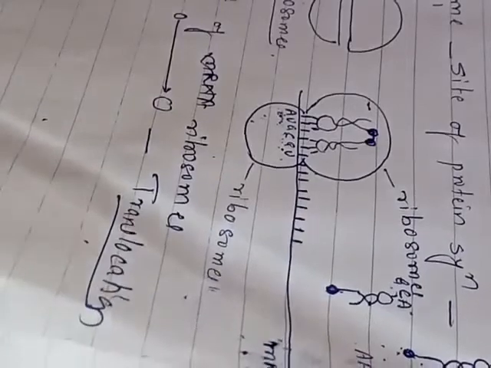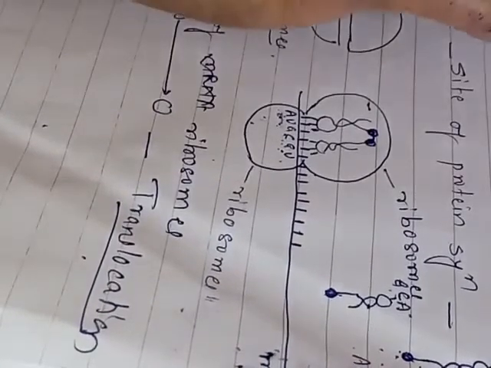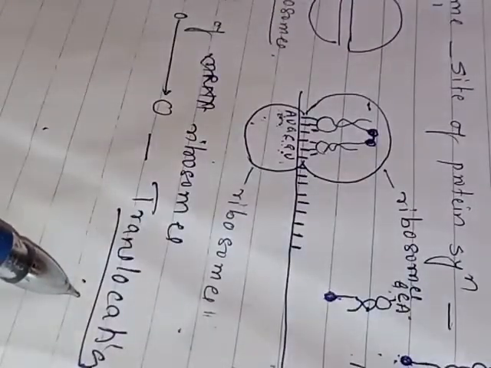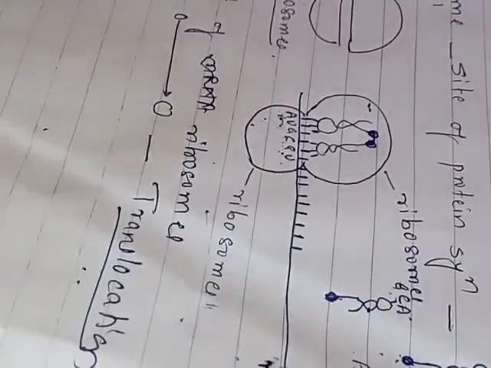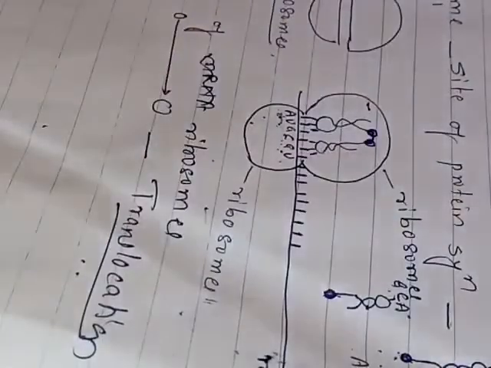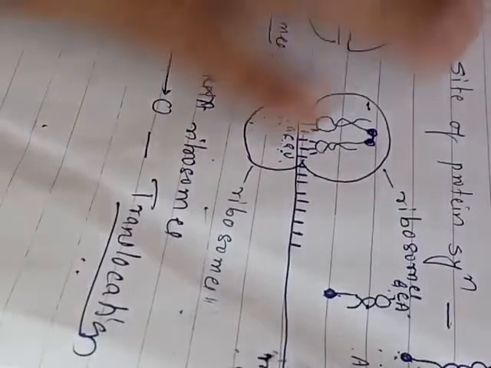So the language of mRNA is converted into the language of a protein with the help of a ribosome, tRNA, and ribosomal RNA. The process is called translation.